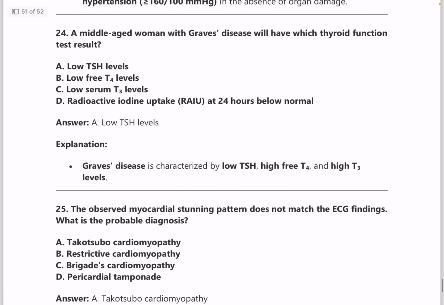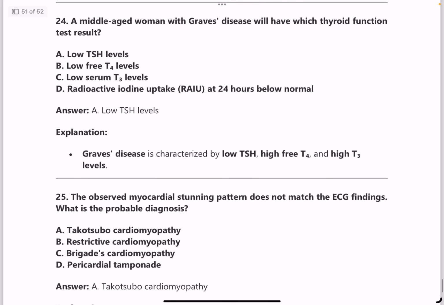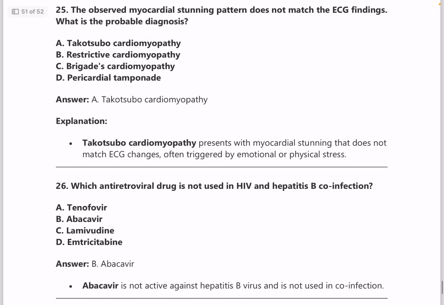Answer is low TSH. Observe myocardial stunning pattern does not match the ECG findings. What is the probable diagnosis? So, Takotsubo cardiomyopathy, most of the times the ECG pattern will be normal, but there will be the heart, since there is sudden stress, the heart will be forming up into a Takotsubo, that is the Chinese octopus catching instrument.